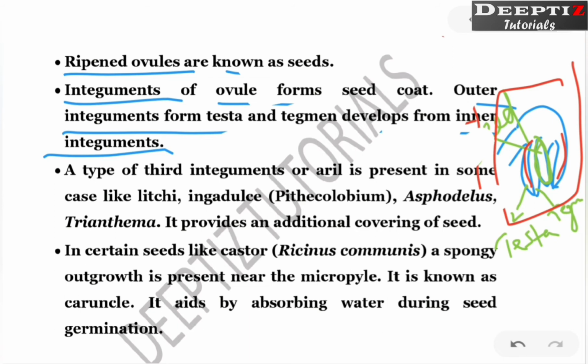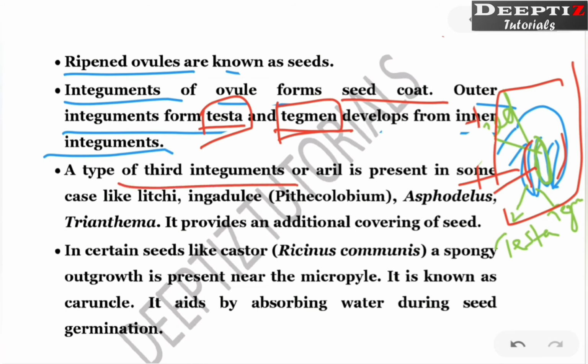Now seed coat is made up of two layers. These are testa and tegmen. Tegmen is the inner layer and testa is the outer layer. So from where is the tegmen formed? From the inner integument, right? And testa is formed from the outer. Tegmen is from the inner and testa is from the outer integument.